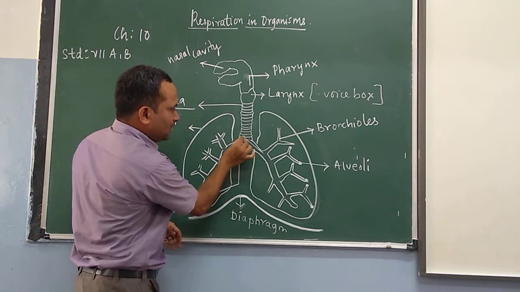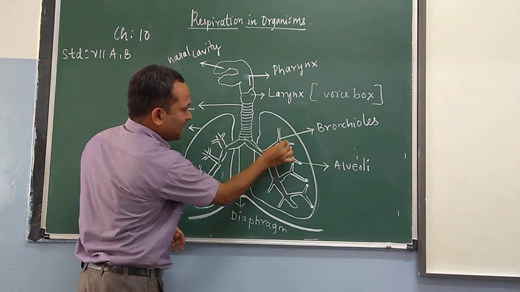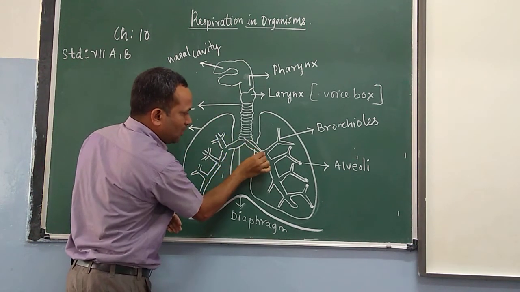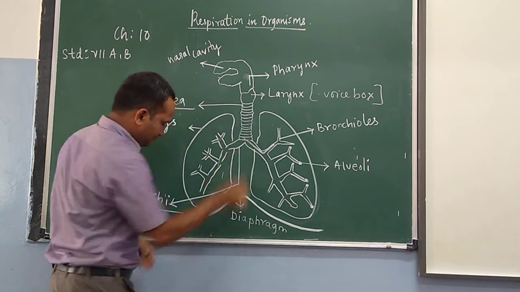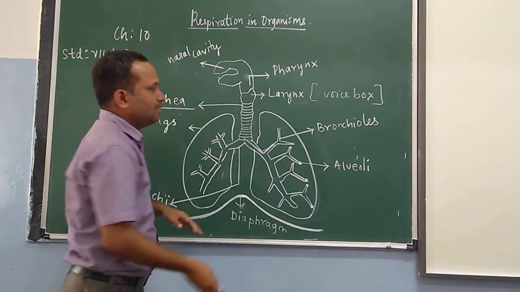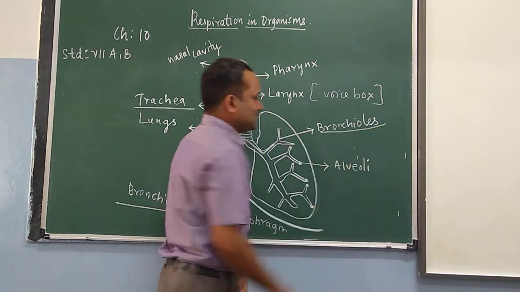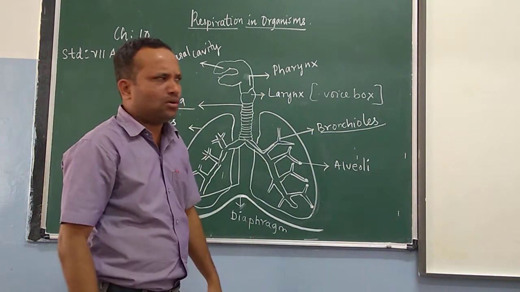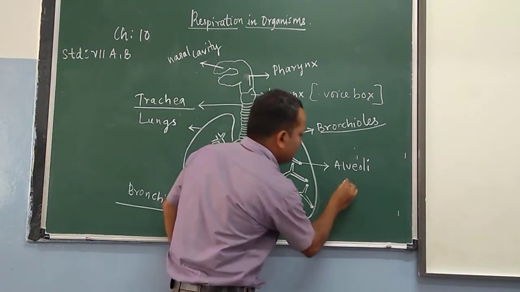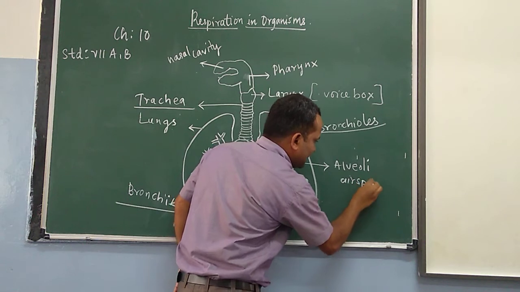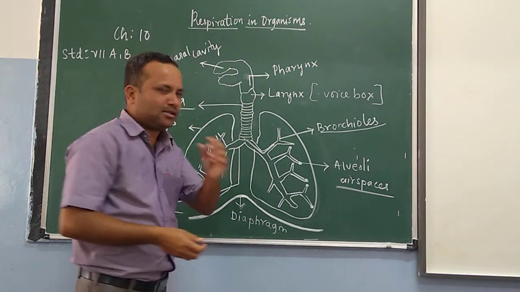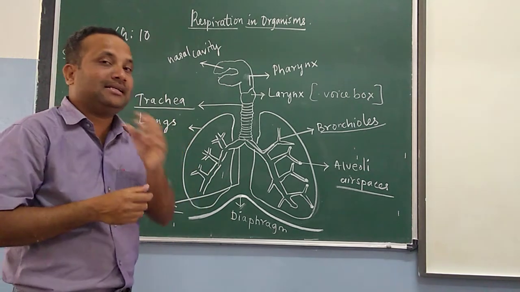From the bronchi, these parts are again broken down. These are called bronchia, which are further broken down into smaller parts. We call them bronchioles. At the end of these bronchioles, we have minute air sacs, small spaces where air can come and sit inside.